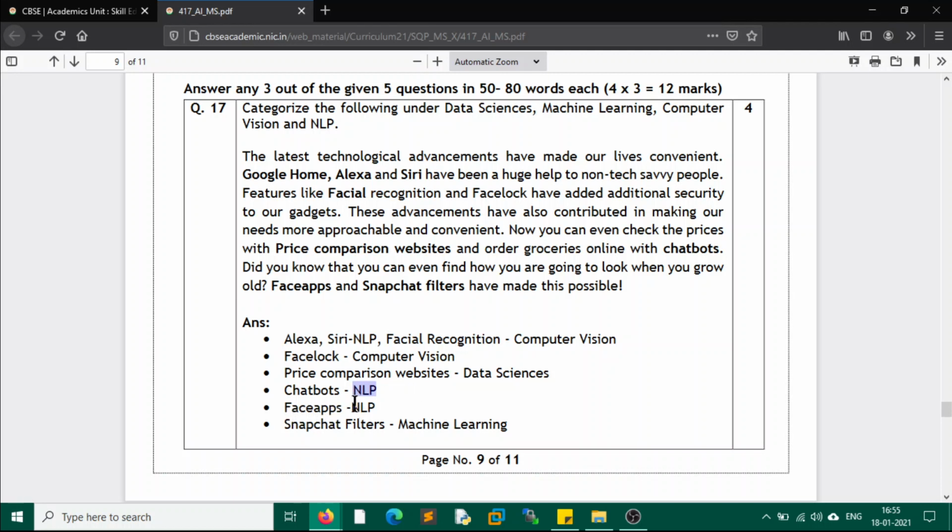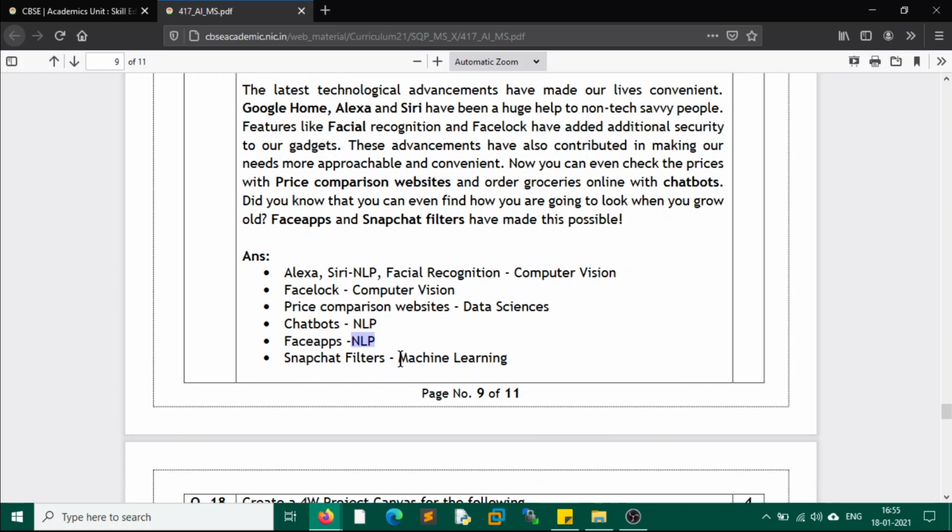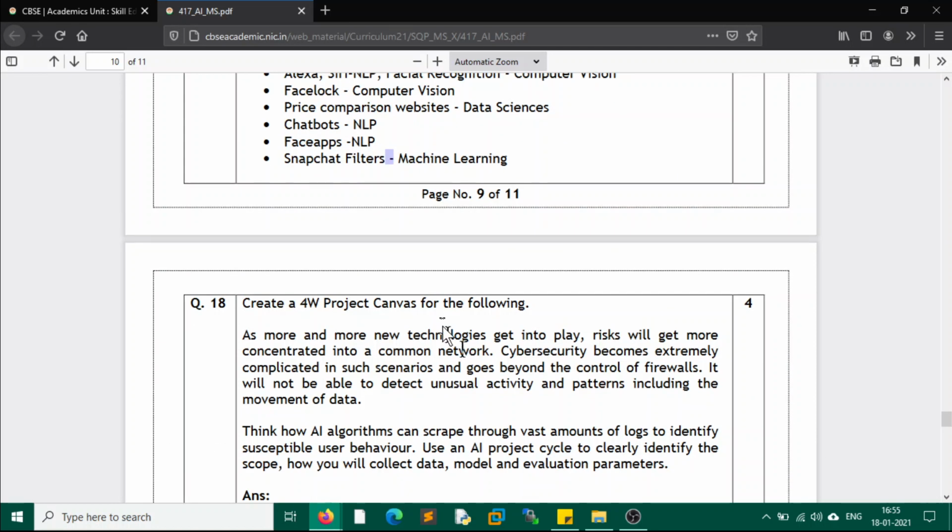Then we have FaceApp, again, which works on NLP. Snapchat filters are machine learning, because they work on the various movements and processes, and they try to overlay some ready-made things over your image or over your video. So that comes under machine learning.